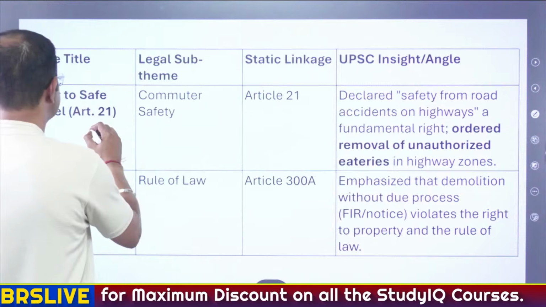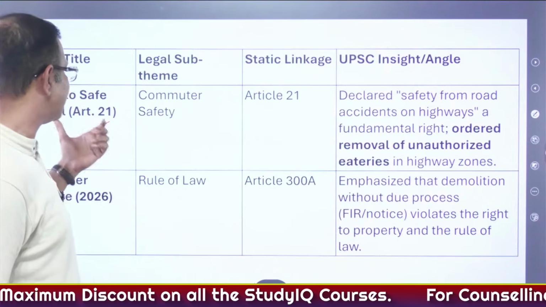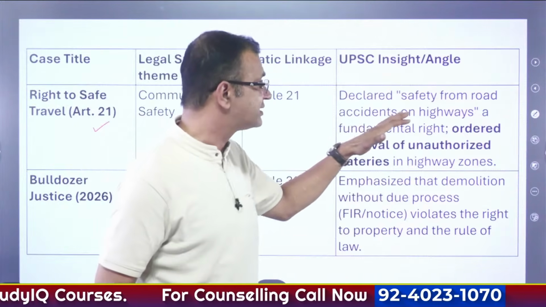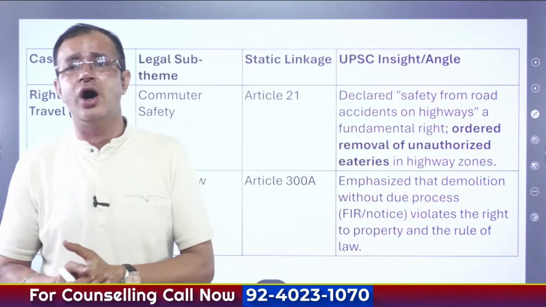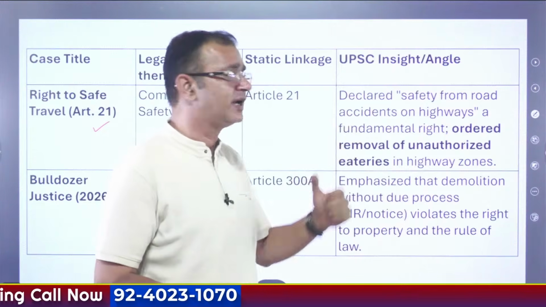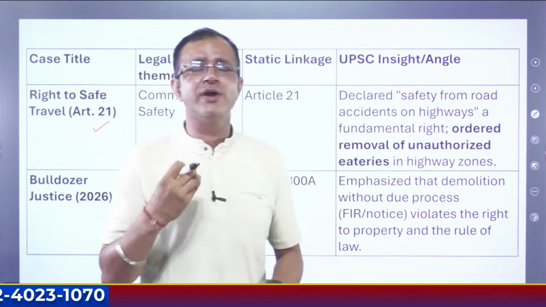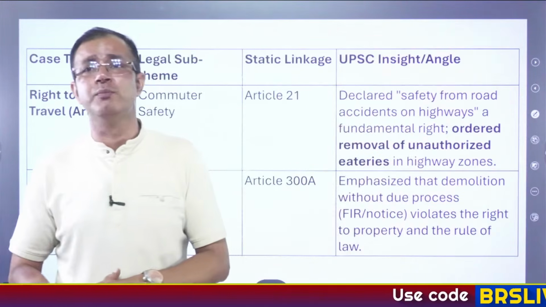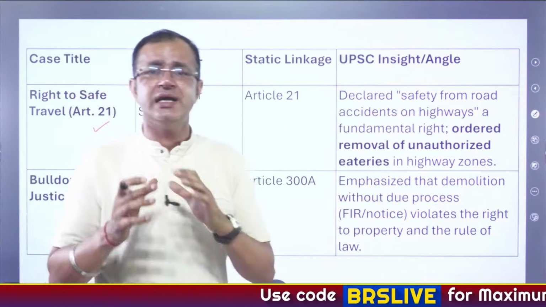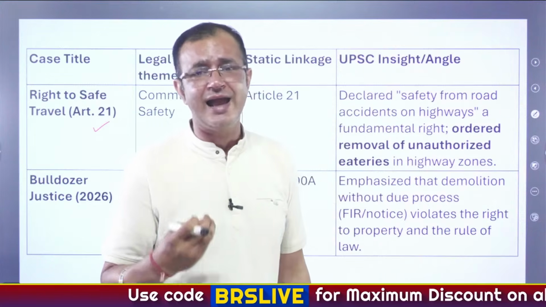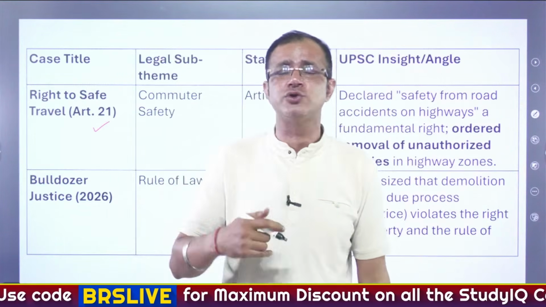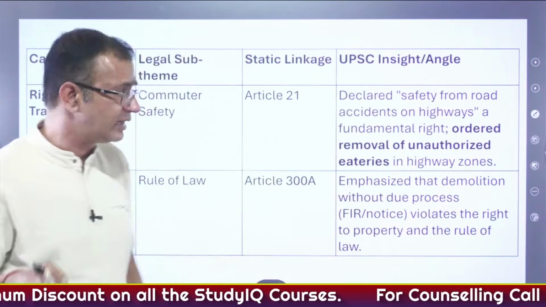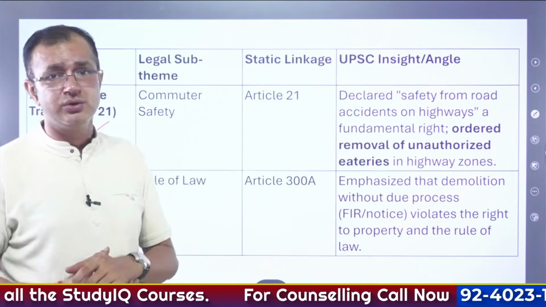Then there is the case about the right to safe travel, that is under Article 21, and here the Supreme Court has declared that safety from road accidents on highways is a fundamental right. And moving ahead, the Supreme Court ordered the removal of unauthorized eateries in the highway zone so that life could be protected, and there is a right to safe travel. Again, it was said that it is inferred under Article 21, that is right to life.